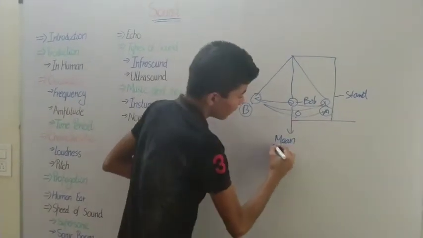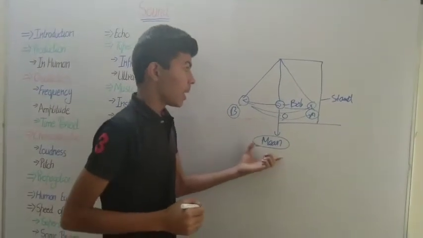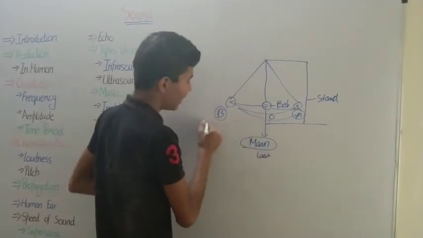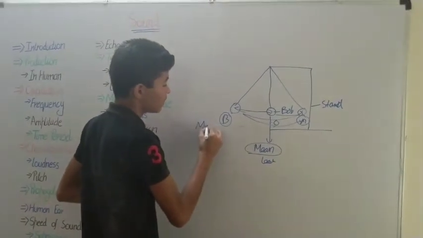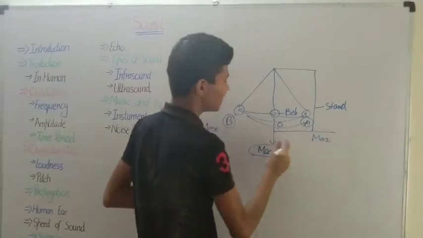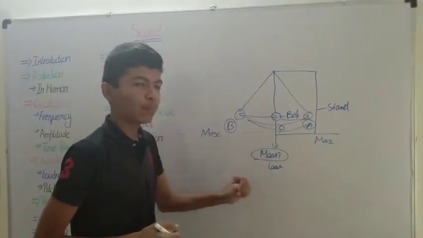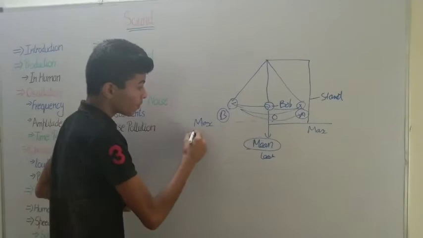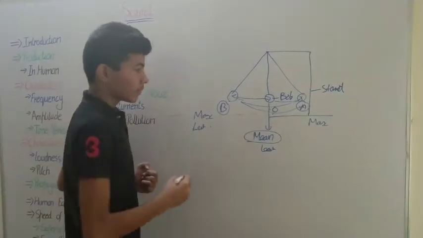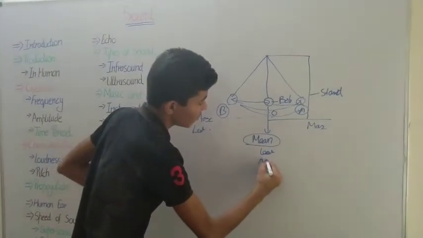At the mean position, the bob has the least displacement, and at both A and B it has the maximum displacement, because that is the maximum distance from the mean position. Here the bob has the least velocity, and at the mean position it has the highest velocity.